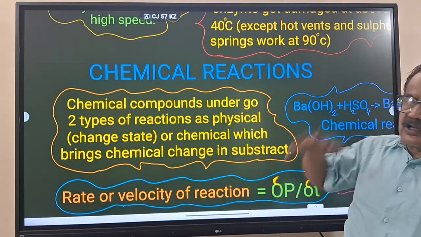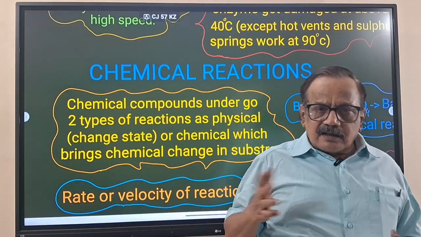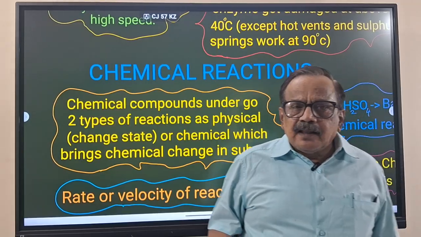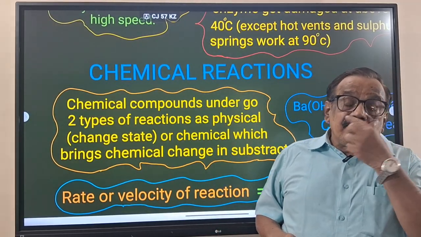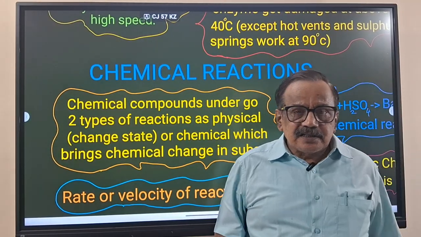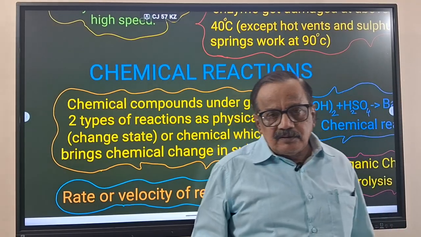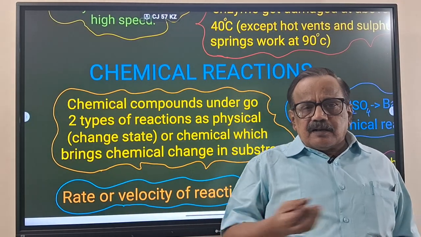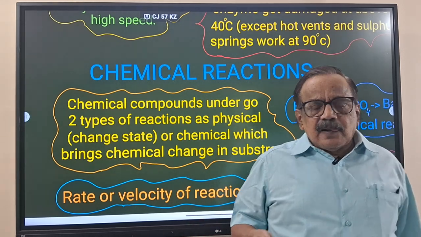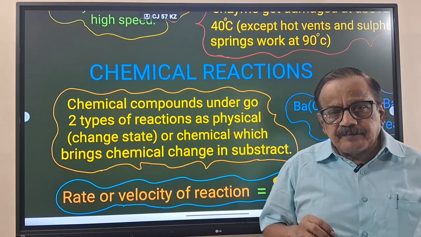chemical reactions, either inorganic chemical reactions or organic chemical reactions, whatever it is. Metabolic reaction is also nothing but a chemical reaction. So how the chemical reaction happens, that also he explained. Chemical reaction means chemical compounds undergo two types of change. Any chemical compound, the entire thing is made up of matter, and matter is a chemical compound.